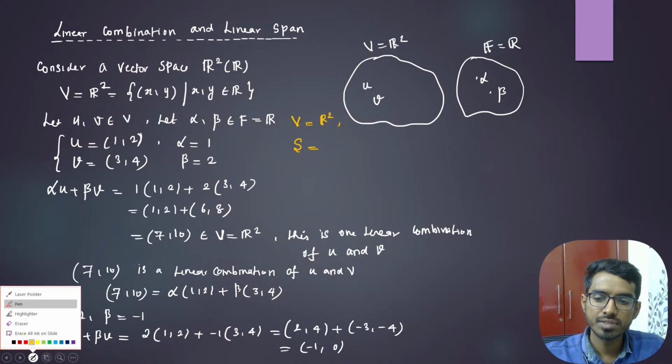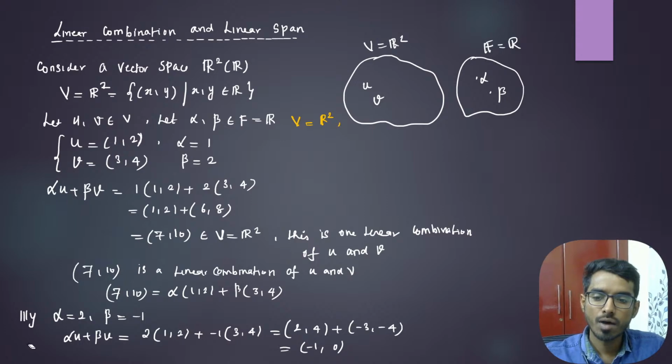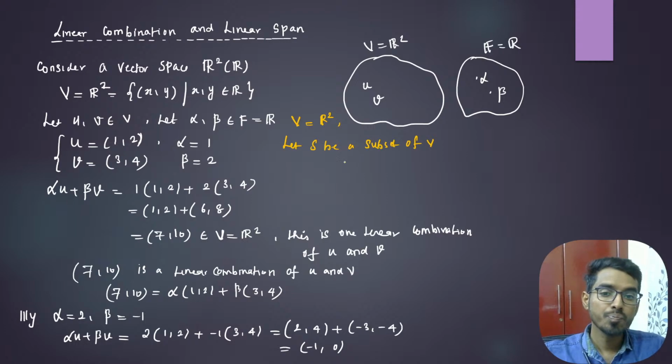Let us take S to be a subset of V, and let V be equal to R2. Then what is S? In this example, our S is (1, 2), (1, 3), comma 4.